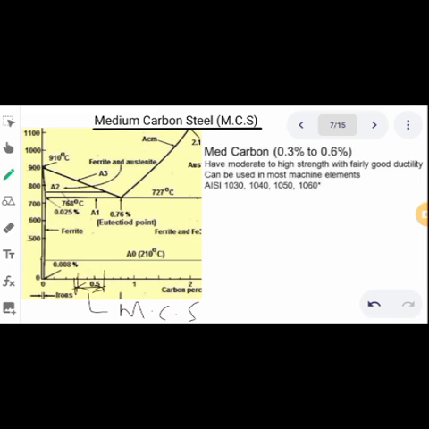Now, this material can also have chromium, nickel, and molybdenum added to improve the heat treatment capacity. Remember, I said the low carbon steel does not respond well to heat treatment, but this material, because of its slight increase in carbon content, slightly responds to heat treatment. But for us to increase that capability, chromium, nickel, molybdenum can be added. One of the disadvantages of this material is that it is difficult to cold work, but it is very good when it is hot worked.